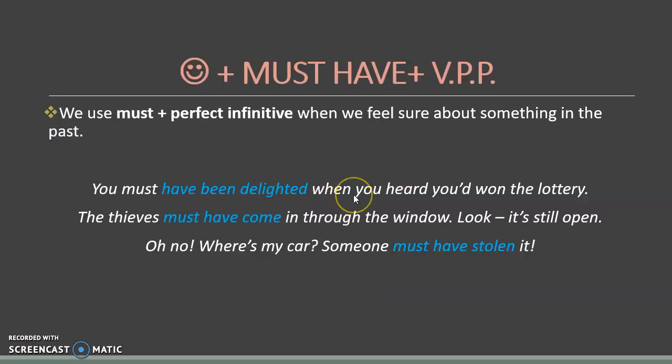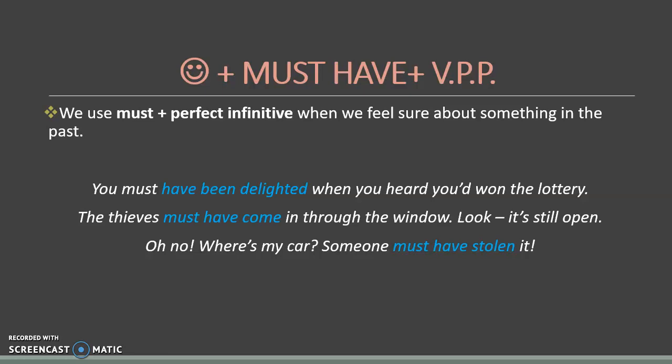Okay, so we are going to start checking every single one of these modal verbs one by one. Every single one of them has a special meaning. In this case, remember that we are going to be talking about the level of certainty that you have about some events in the past. Okay, so for example, when you use must have, and it is very important that you pronounce it this way, "mustaf". Okay, when you have must have and the past participle, or the perfect infinitive form, you are going to use it especially for when you feel sure about something that happened in the past.